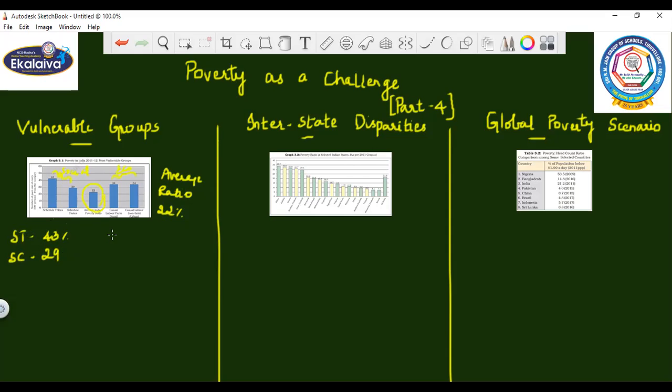Now we can go to the economic categories. In the rural area, the people who work in the agricultural field as laborers are almost 34 percent, and in the urban area, casual laborers are also almost 34 percent.